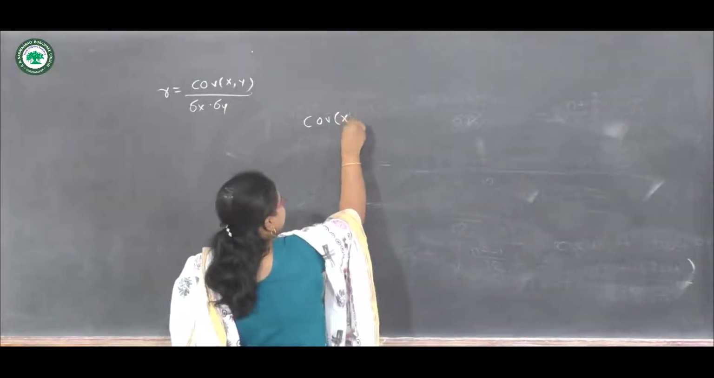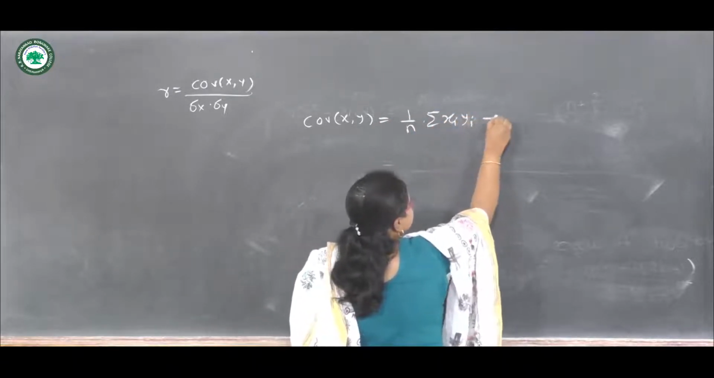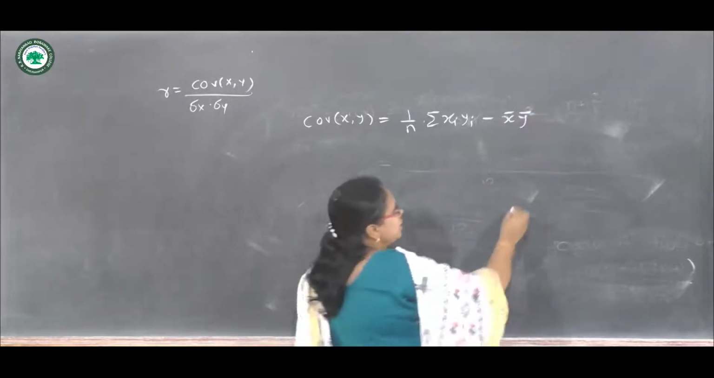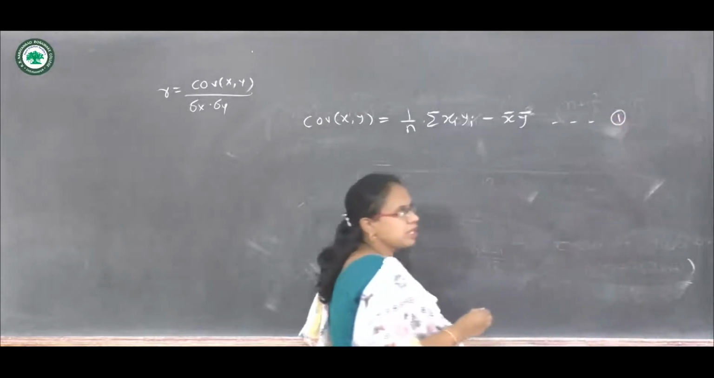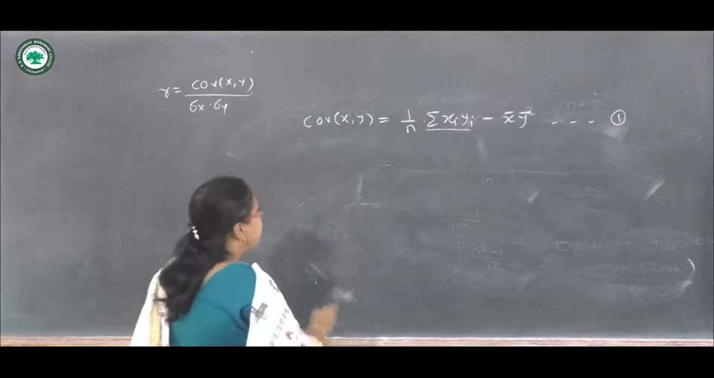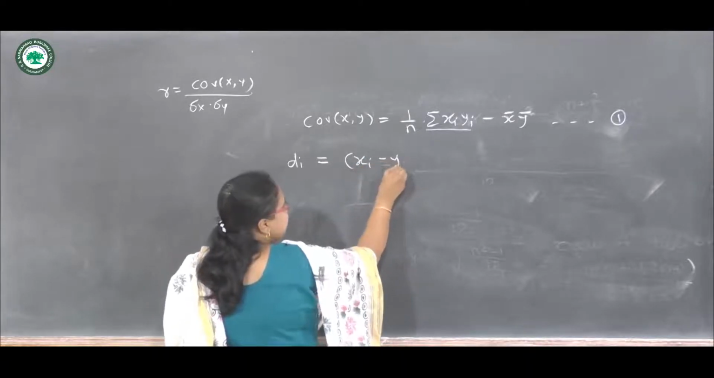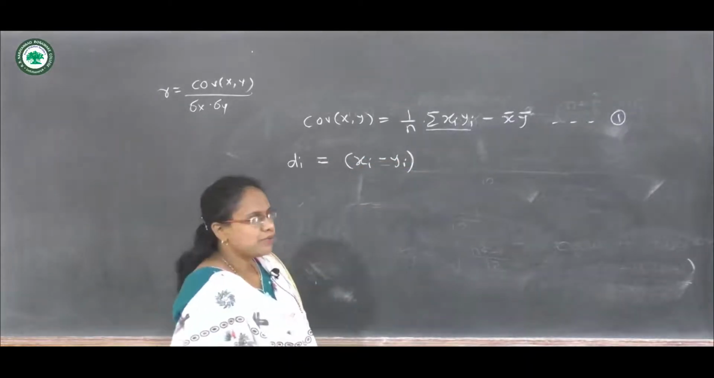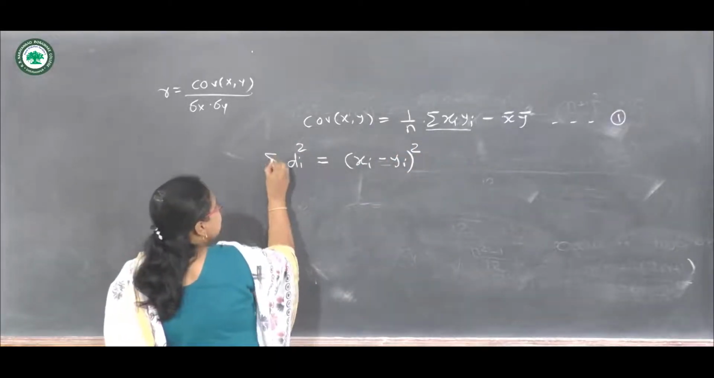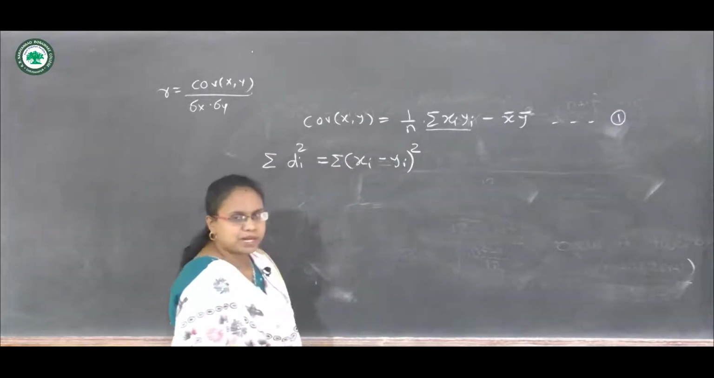Covariance between x and y is given by 1 upon n into summation of xi yi minus x bar y bar. Let us call this equation number 1. We want to obtain this term, that is summation of xi yi. For that purpose, let us take di as the difference between the ranks. So xi minus yi, we can take its square, and let us take the summation of this di, so summation of xi minus yi bracket square.